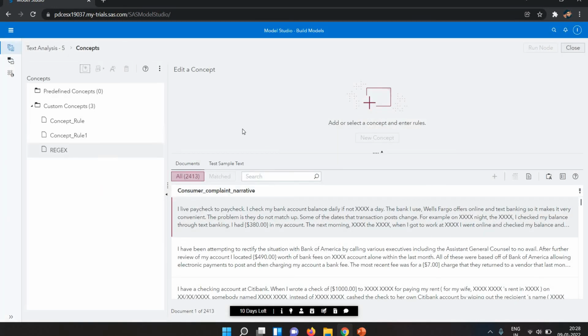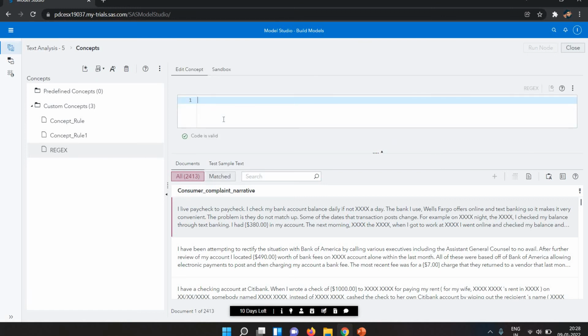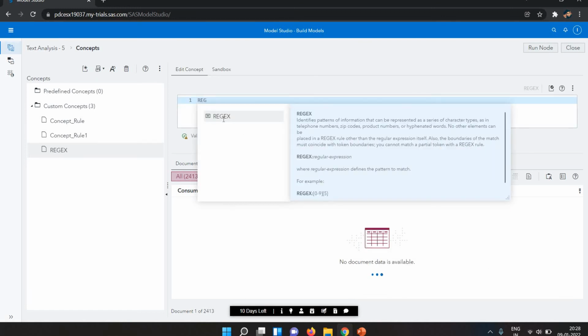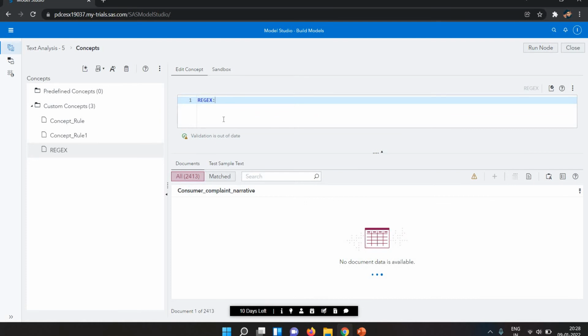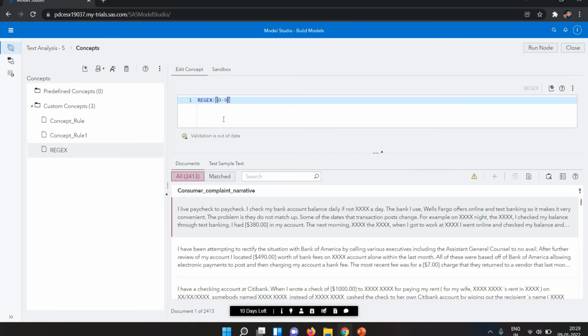So how do we write the regular expression? You need to write regex. Then let's suppose I want the keyword from 0 to 9. I want 0 to 9, then I write the plus. Now I run this code.